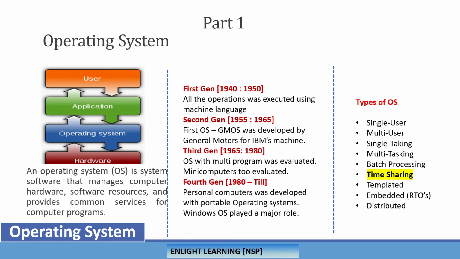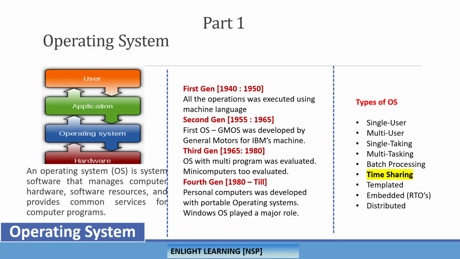So that played a major role when it comes to portable operating systems, or when we say the personal computers. But there are different generations. Normally we might be quoting a fifth generation or something like that, but let's hold on here. There are four main categories on the generation front. When we look at types of operating systems, there are many types, from the single user to distributed or embedded